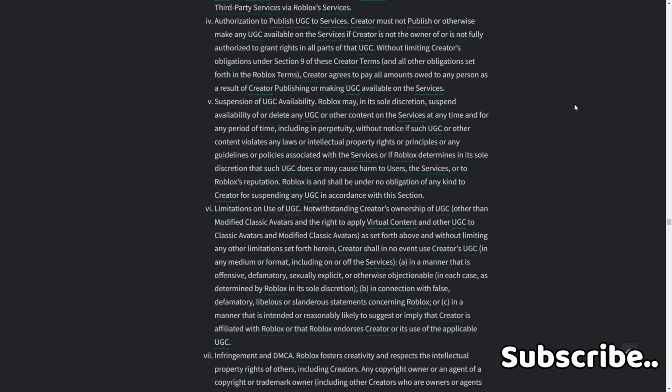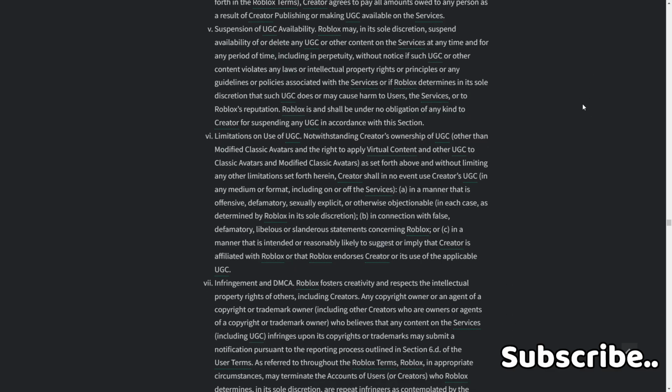B. In connection with false, defamatory, libelous, or slanderous statements concerning Roblox. Or C. In a manner that is intended or reasonably likely to suggest or imply that creators are affiliated with Roblox, or that Roblox endorses creator or its use of applicable UGC.